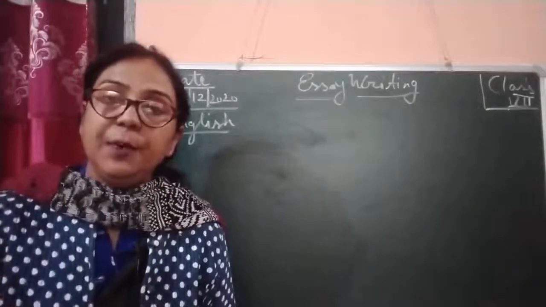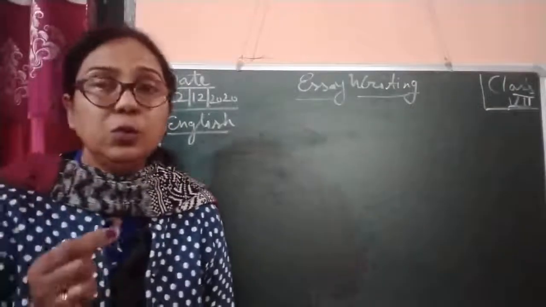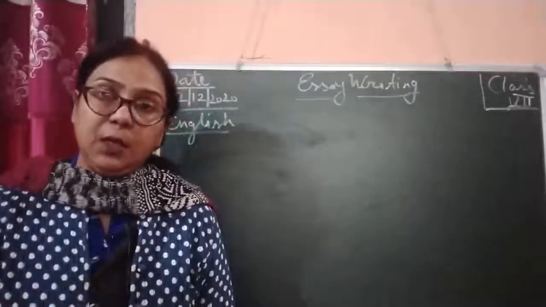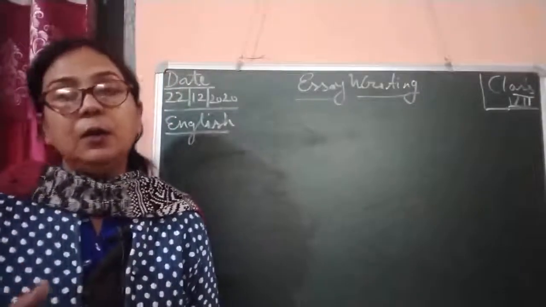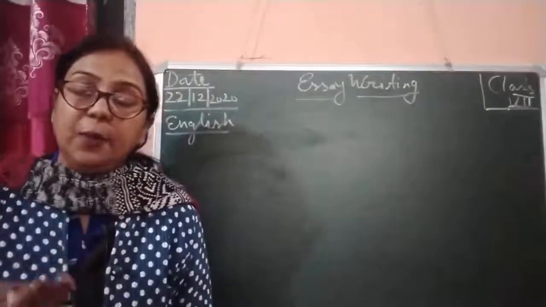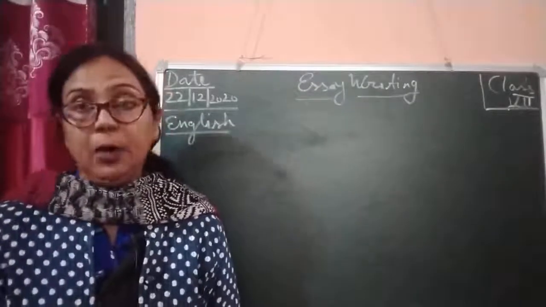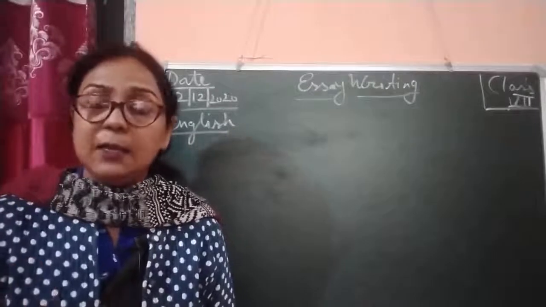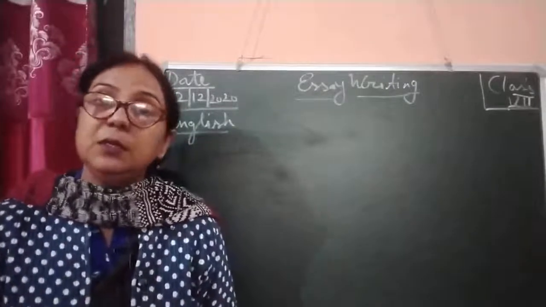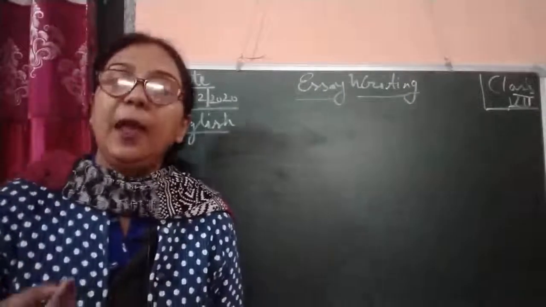Suppose the topic given is "Honesty is the best policy." First of all, you have to introduce to the readers what you mean by honesty. You can start your essay on that topic with the meaning of honesty. Then you can add some sayings or quotations of a famous poet or novelist.